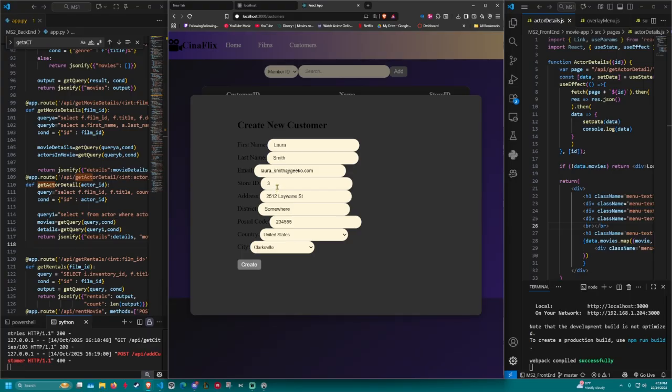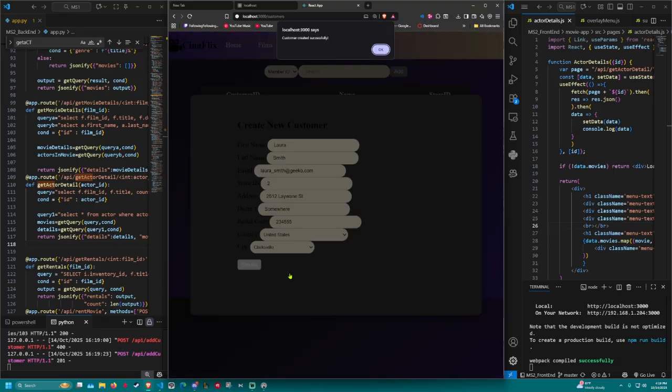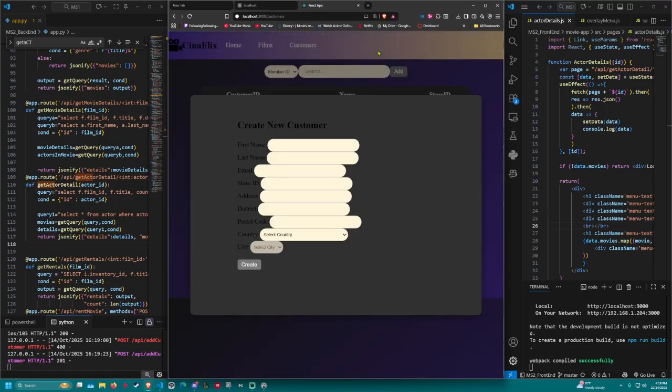So why did we get an error? Well, like I mentioned previously, there's only 2 stores. There's store 1 and store 2. So if you're trying to sign up for a store that doesn't exist, it's going to throw an error. So let's change this to something like store ID number 2 instead. So now we get a successful message, and it'll clear all of these, and then we can just exit out,